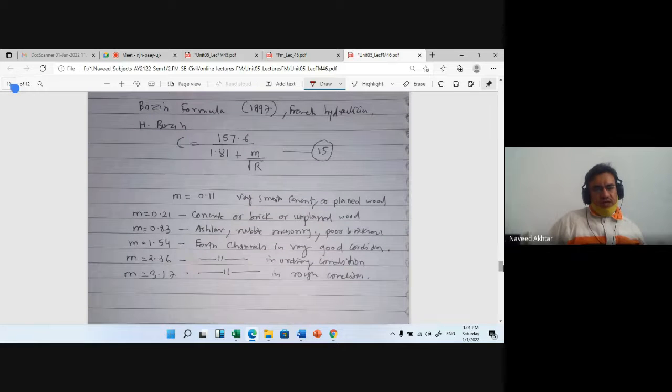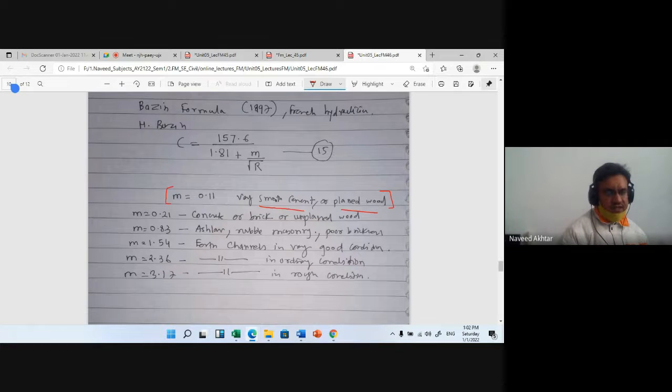This is the Bazin formula, with the constant slope value m. m is equal to 0.11 for very smooth cement surface or planed wood. If concrete surface or brick or unplaned wood is there, then the m value is 0.2.